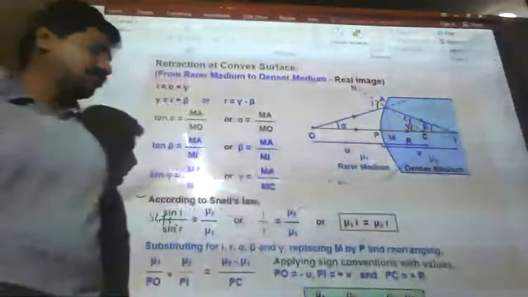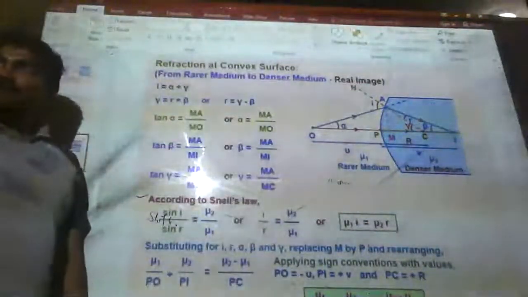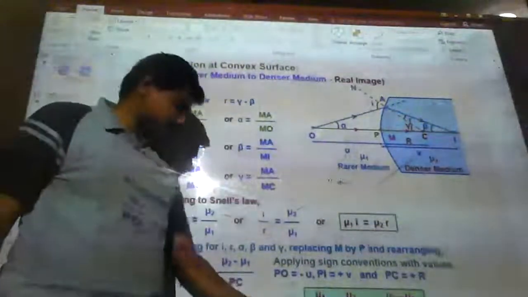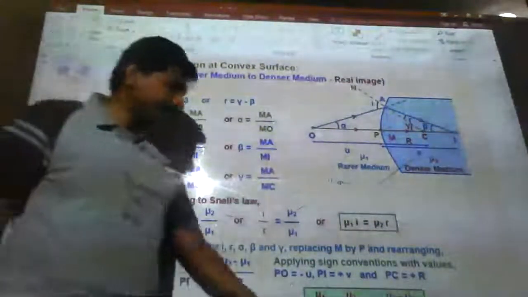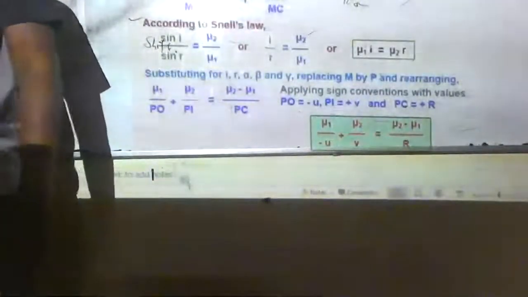So I am writing v. And the distance from the center of curvature to pole is R. So if you substitute these values in place of PO and PI, mu1 by minus u plus mu2 by v equals mu2 minus mu1 by R, which gives the equation for refraction at a convex surface.